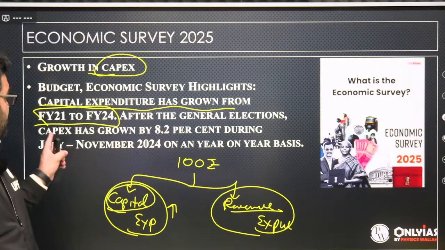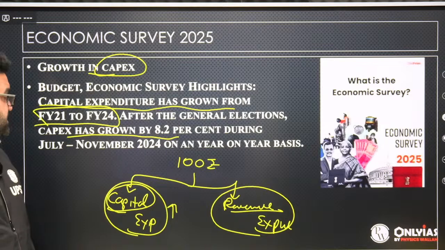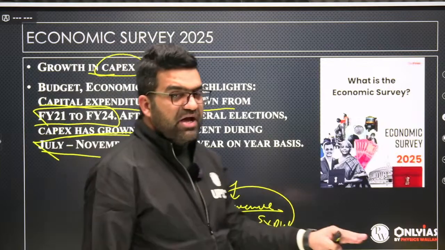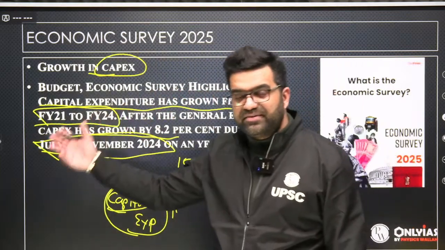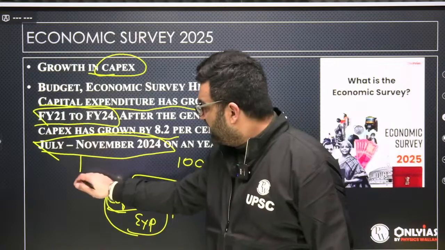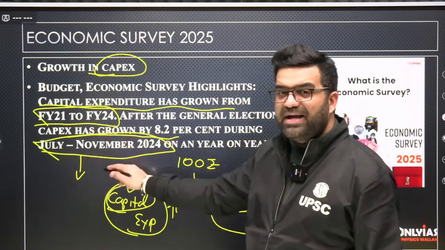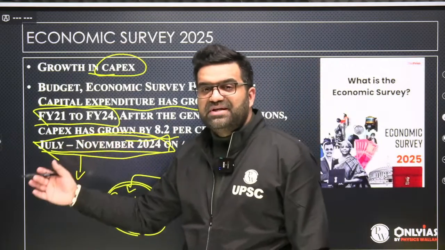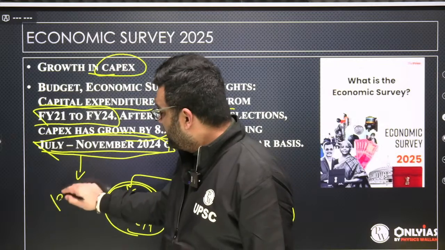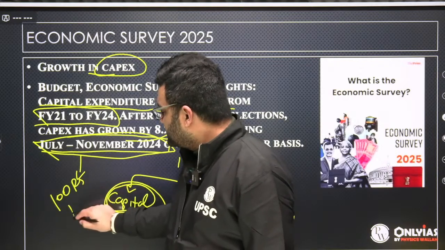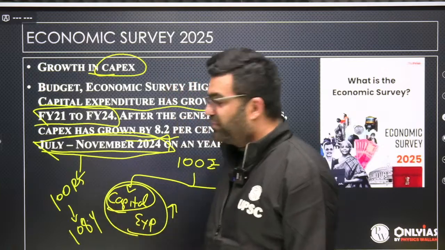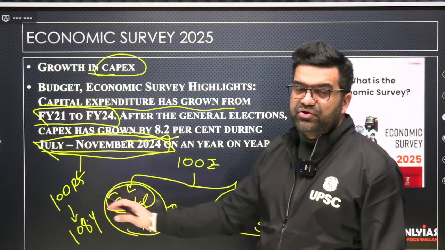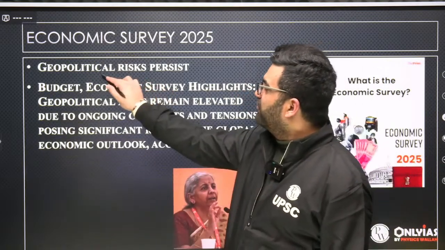So government says that capex has grown by 8.2% during July-November 2024 on a year-on-year basis. That means when compared with the previous year 2023-2024, for the months of July-November 2023, over July-November 2024, the capital expenditure, if in the previous year July-November it was 100 rupees, this time around it is 108.4 rupees. An increase in the capital expenditure by government to the tune of 8 rupees. Okay, 8.4 rupees for every 100.